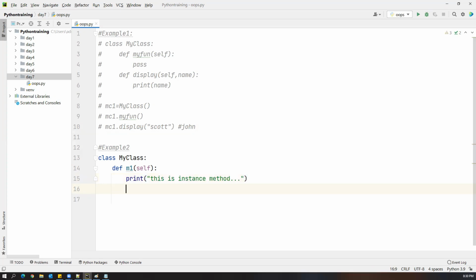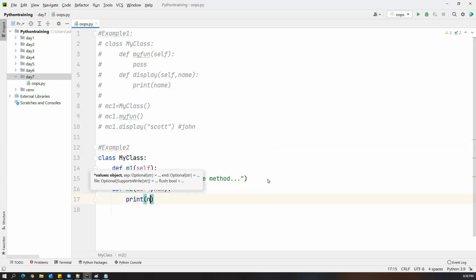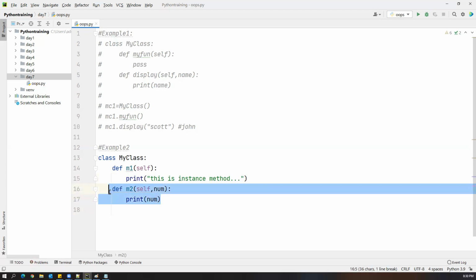But how to create a static method? So I create one more method, def m2. Let me pass one parameter also. Let's say number. And inside this, I'm writing something. I just want to print the number. So now I want to make this method a static method. By default, it is also an instance method. But how can we make that method a static method?